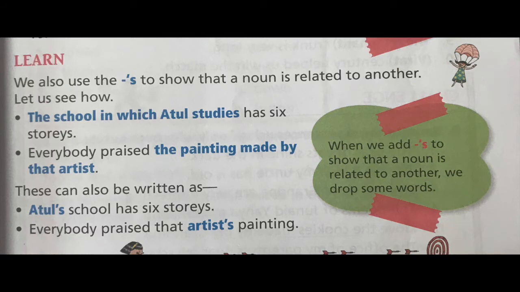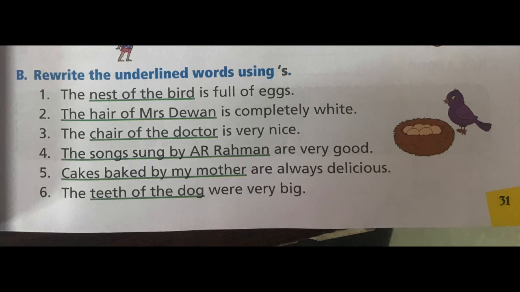The school in which Atul studies has 6 stories, isn't it? Now, here it can also be written as Atul's school has 6 stories. That is, whose school? Atul's school. So apostrophe S is written. So that means it also shows a relationship between two things. Okay. So let's continue.